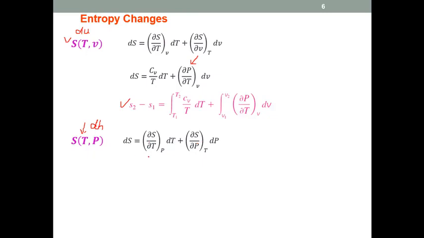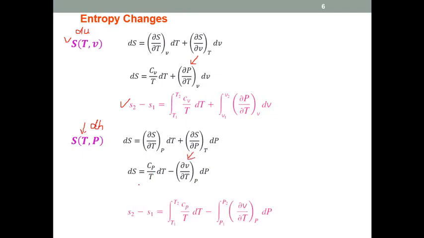Again, the first term was equal to Cp by T, and this was replaced with the Maxwell fourth relation. So again, if we take integration between any two states, for the integration for the delta T and the integration for the delta P, we can derive a general relationship for change in entropy.